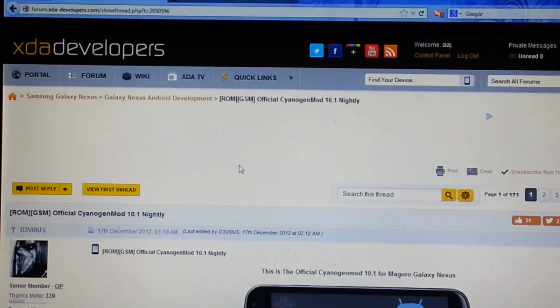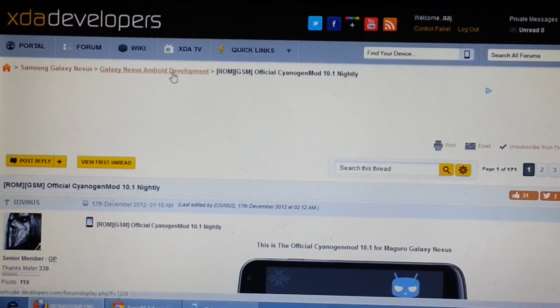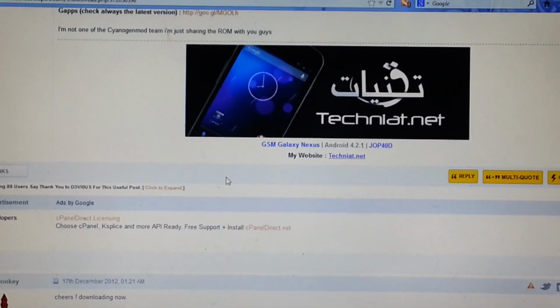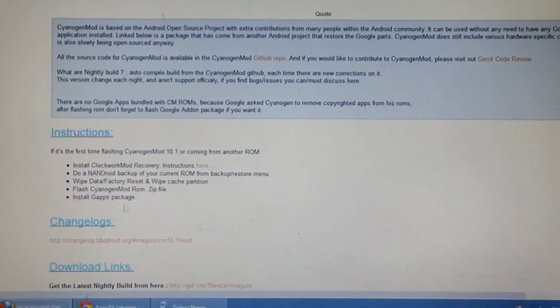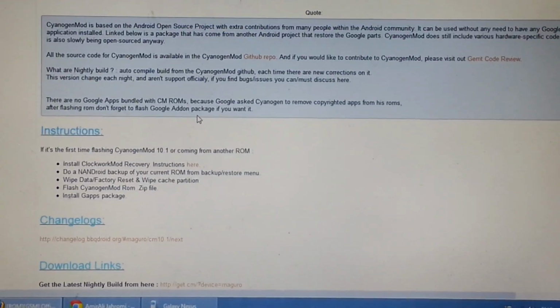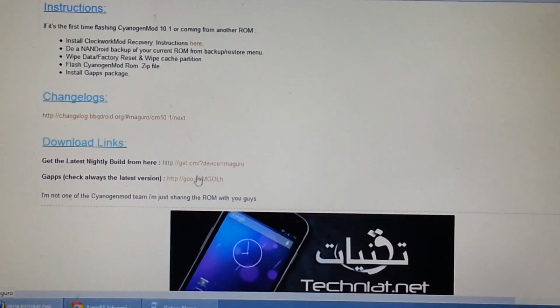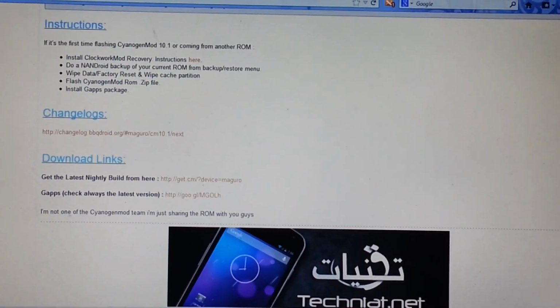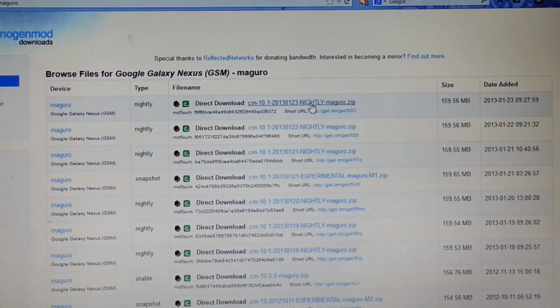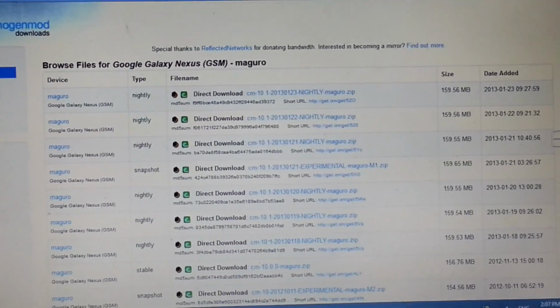This is the XDA Developers Android Galaxy Nexus development website, and as you can see, you get the links for everything. Links to download, and links for the G apps. You're gonna want to download the latest stuff. I already have the G apps, and the build is the 23rd.